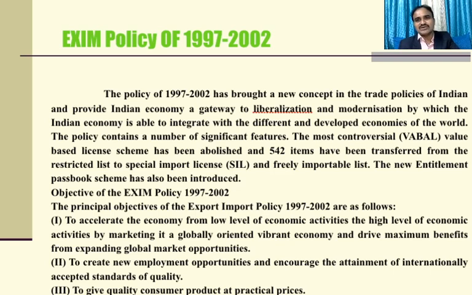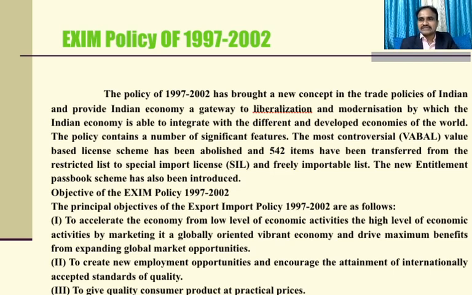Next, coming to the exim policy of 1997-2002, in detail. The policy of 1997-2002 brought a new concept in Indian trade policies, providing the Indian economy a gateway to liberalization and modernization, by which the Indian economy is able to integrate with the different and developed economies of the world. The policy contains a number of significant features.